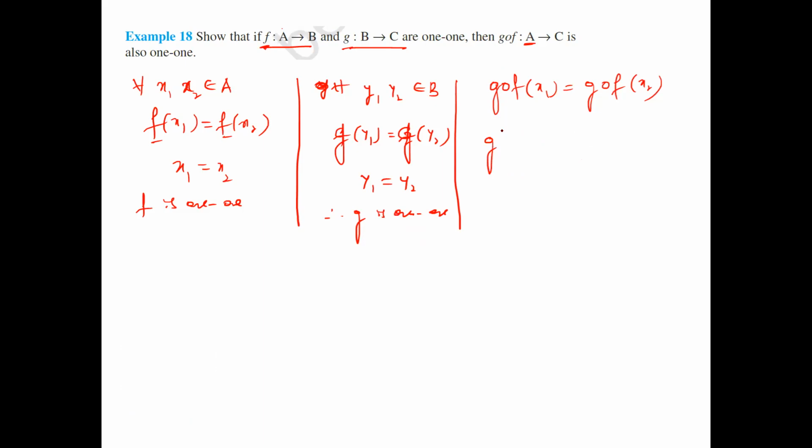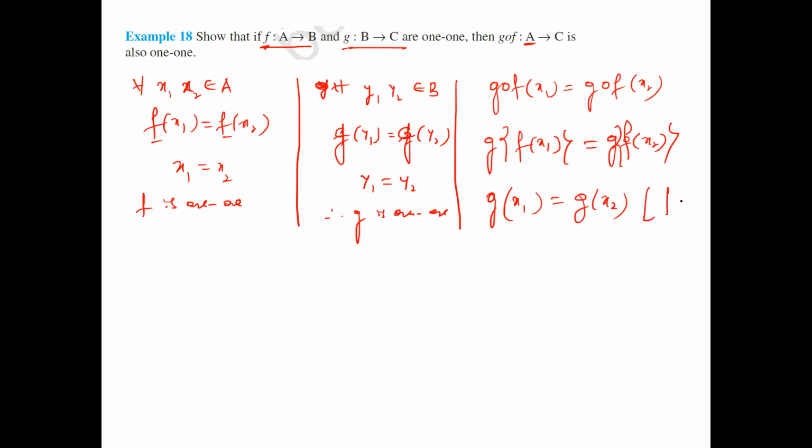Now this can be written as g of f of x1 equal to g of f of x2. Now f of x1 and f of x2 are one-one, already they have given that. F of x1 and f of x2 will be replaced by x1 and x2. Why? Because f is one-one. Now g of x1 and g of x2, again I'll write as x1 and x2 only.